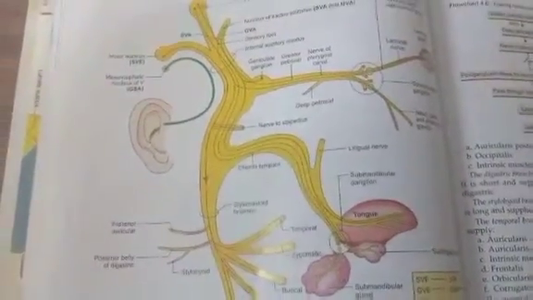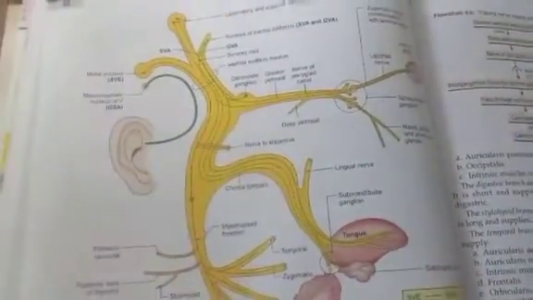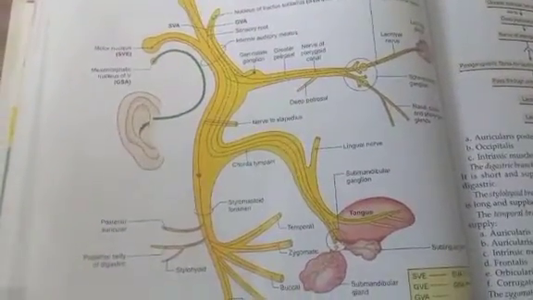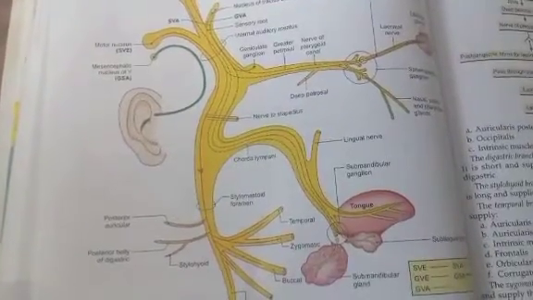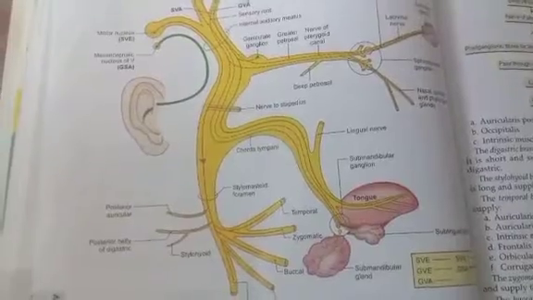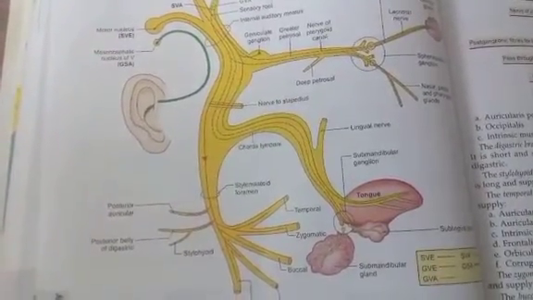Today we will discuss the facial nerve, which is the seventh cranial nerve. We will discuss the introduction of the facial nerve, its functional components, nuclei of the facial nerve, course and relations of the facial nerve, branches, and applied anatomy of the facial nerve.